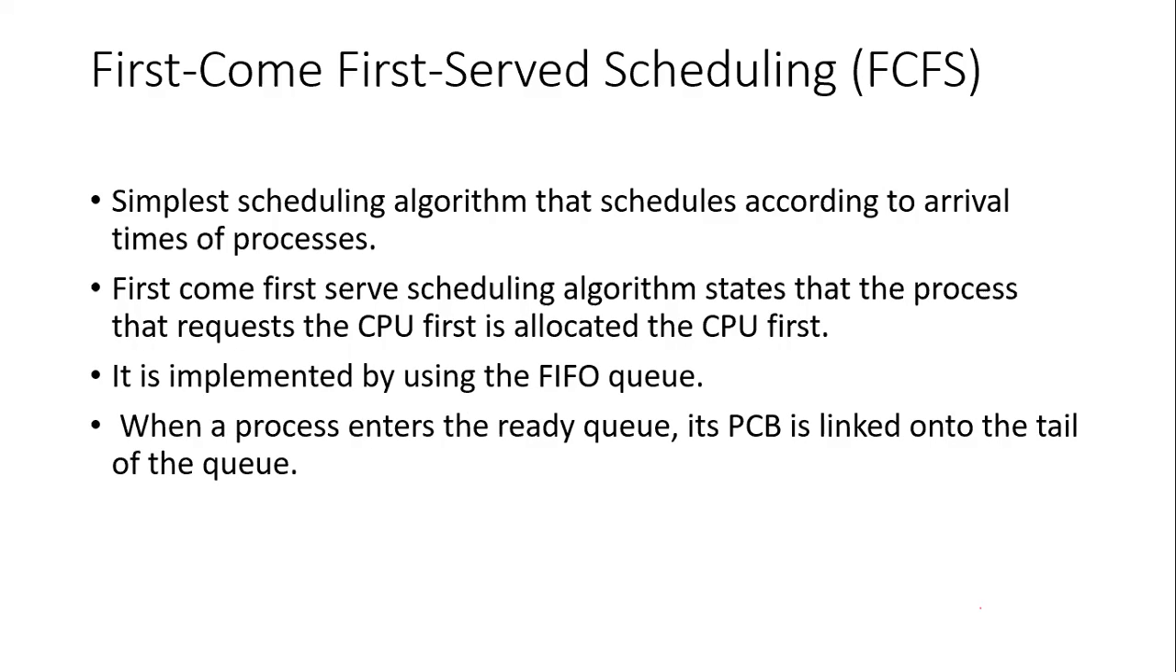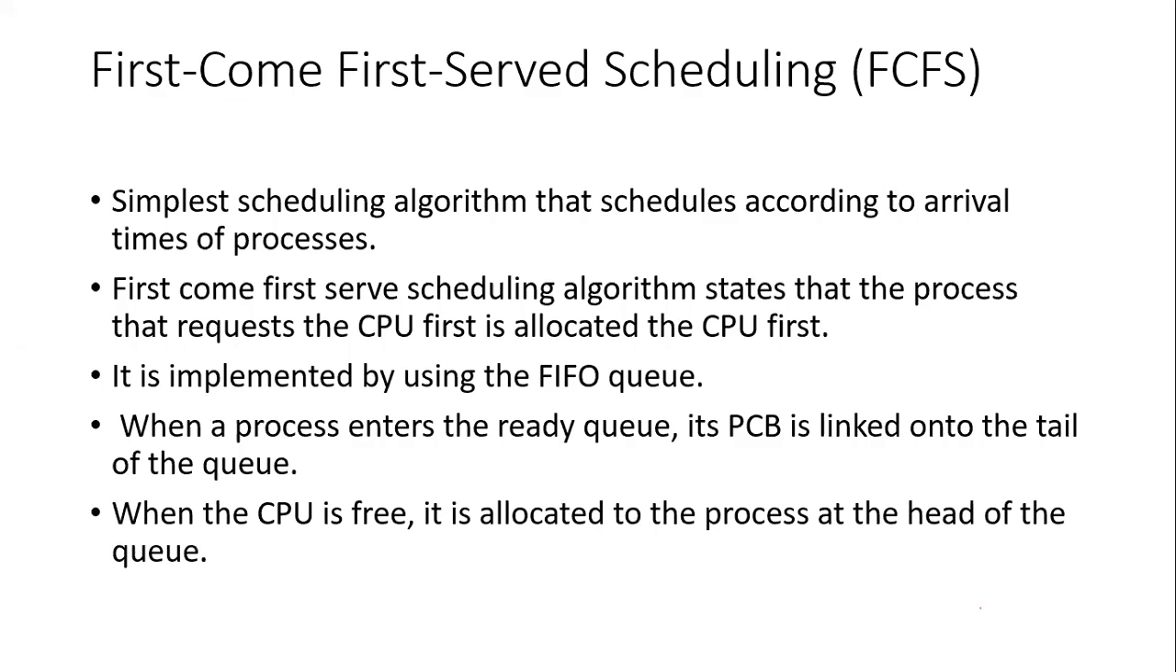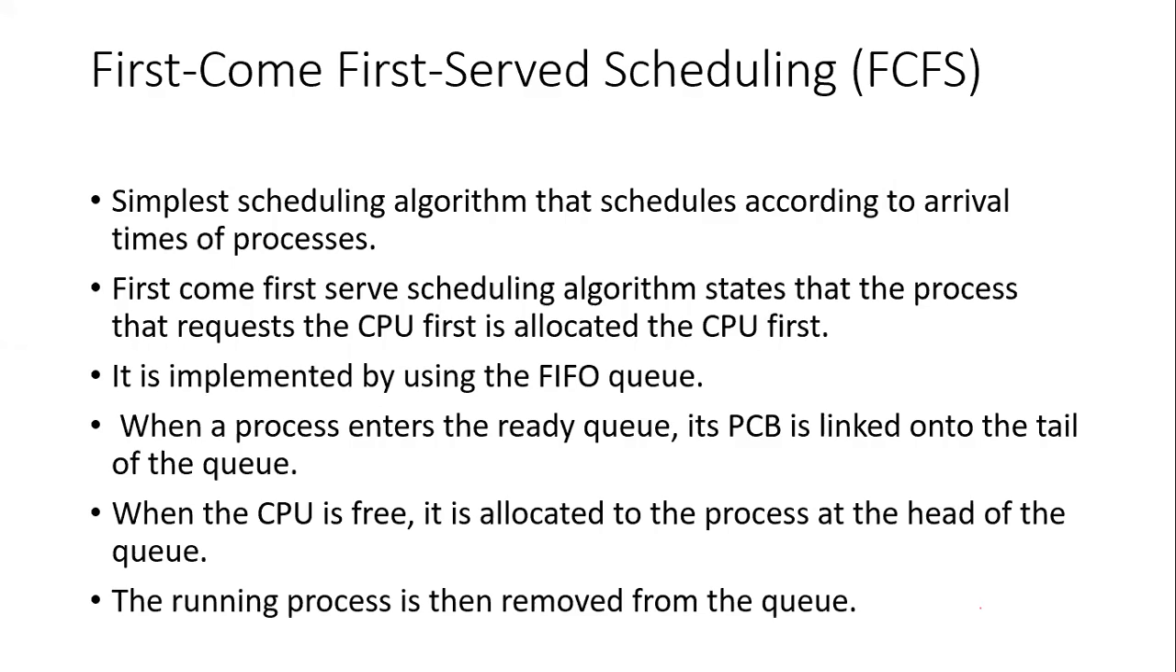When a process enters the ready queue, its PCB, that is the process control block, is linked onto the tail of the queue, right? Its PCB is linked, not the processor, but its process control block is linked onto the tail of the queue. And when the CPU is free, or when the CPU becomes idle, then at that time it is allocated to the process at the head of the queue. And then the running process is removed from the queue.